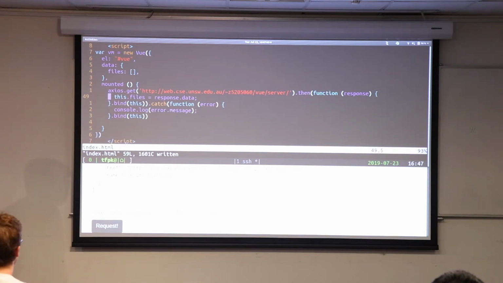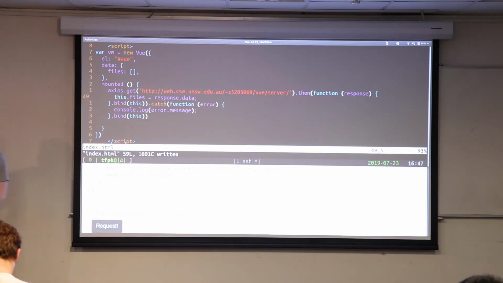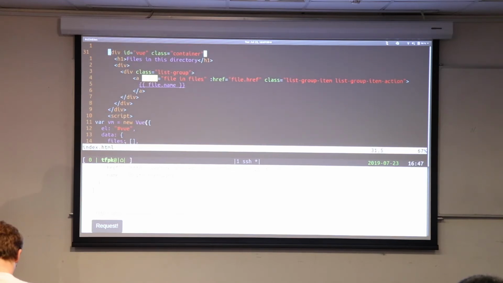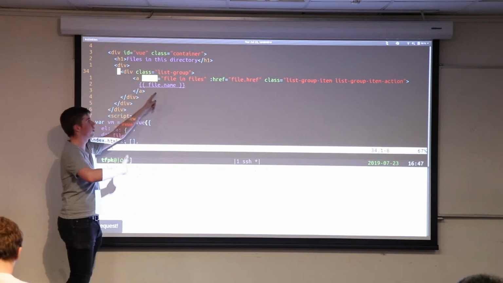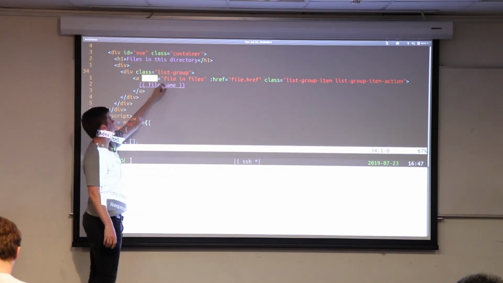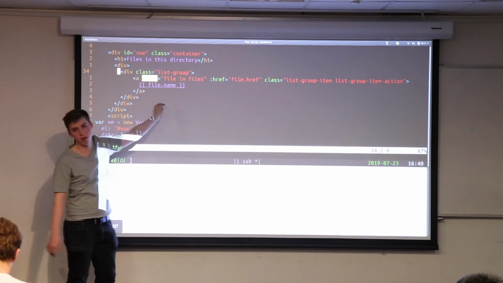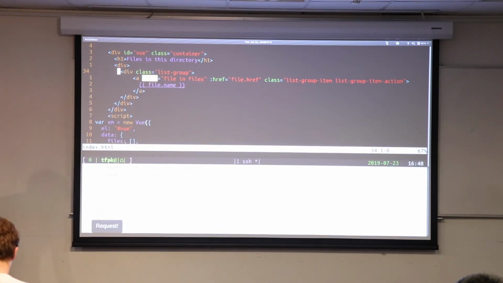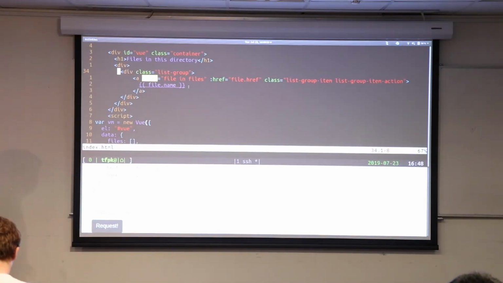So what we've got here is this function which basically says, whenever you start up this website, set the Vue instance's files to be equal to whatever I get returned back. And now up here, we introduce this new idea called a v-for. v-for says, if files is an array, go through every single element in that array. For each of them, make one of these tags, and then inside of it, you can write things like file.name. And that's saying, back here, file.name would have been 6. 6 is borrowing. And so that will appear there.